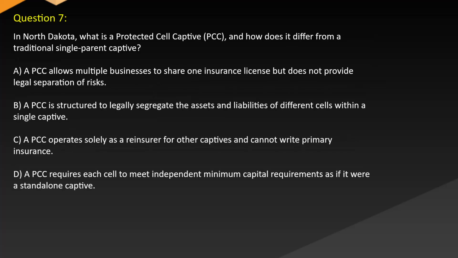Question 7. In North Dakota, what is a protected cell captive (PCC) and how does it differ from a traditional single-parent captive? A PCC allows multiple businesses to share one insurance license but does not provide legal separation of risks. B. A PCC is structured to legally segregate the assets and liabilities of different cells within a single captive. C. A PCC operates solely as a reinsurer for other captives and cannot write primary insurance. D. A PCC requires each cell to meet independent minimum capital requirements as if it were a standalone captive.